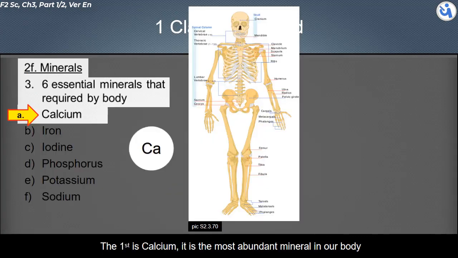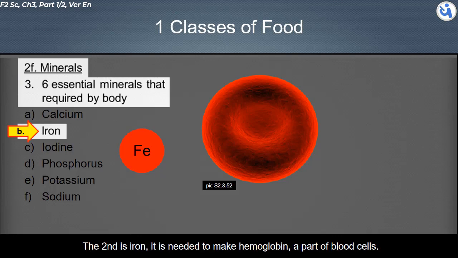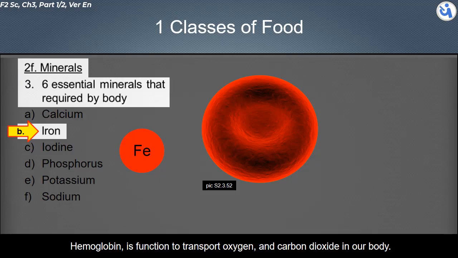The first is calcium. It is the most abundant mineral in our body, which is the essential material for formation of our bone. The second is iron. It is needed to make hemoglobin, a part of blood cells. Hemoglobin functions to transport oxygen and carbon dioxide in our body.